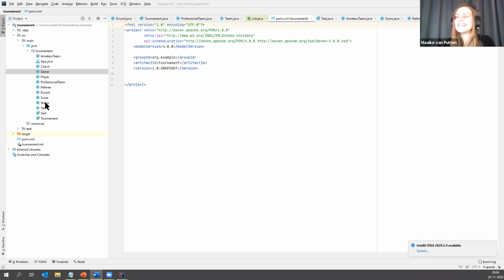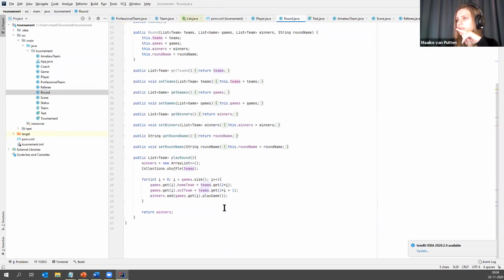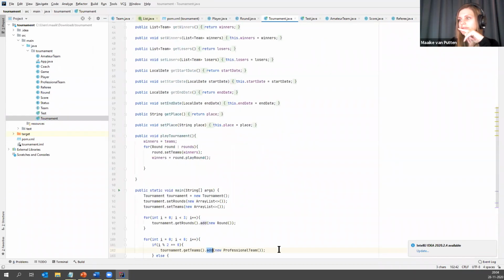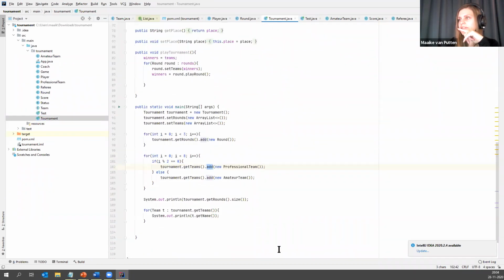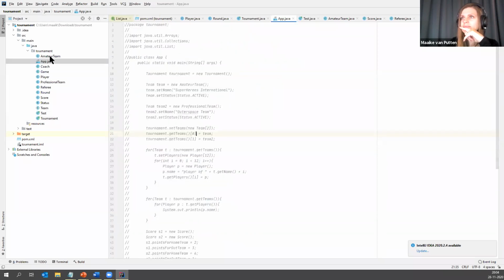Yeah, it's fine. So let's see where I'm writing something to the screen. I think in round, I'm probably writing something to the screen at some point. No, maybe in tournaments. I'm not writing a lot to the screen. What is this? Oh, this is a broken file.